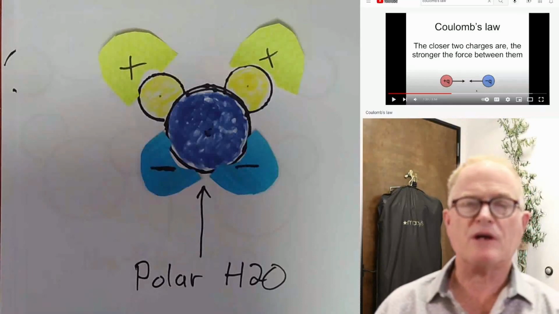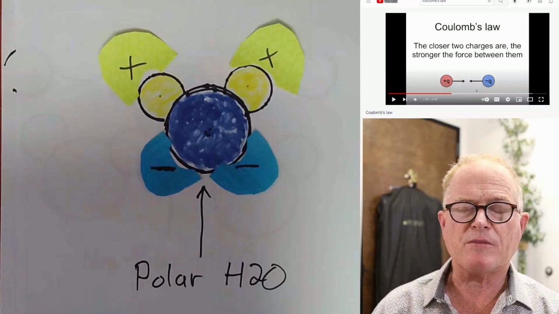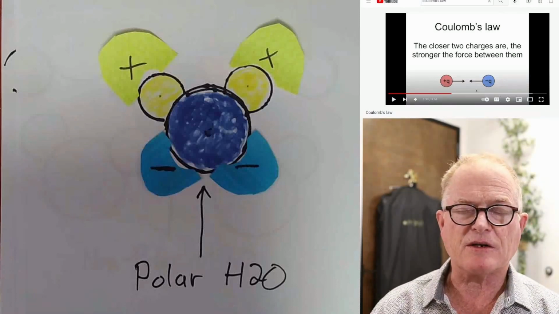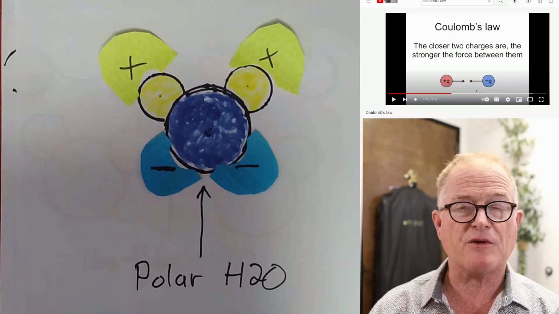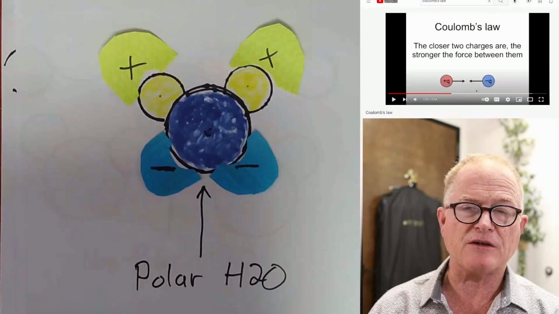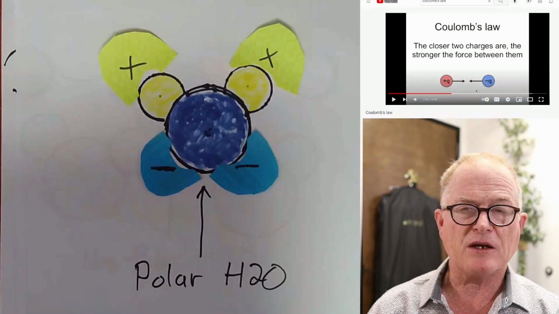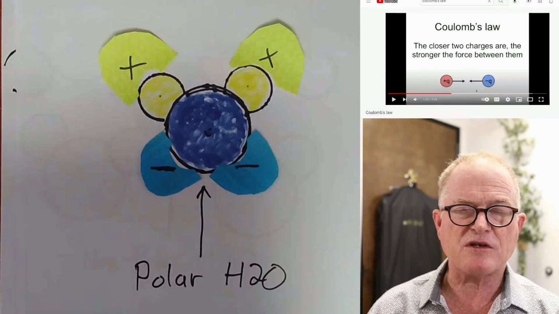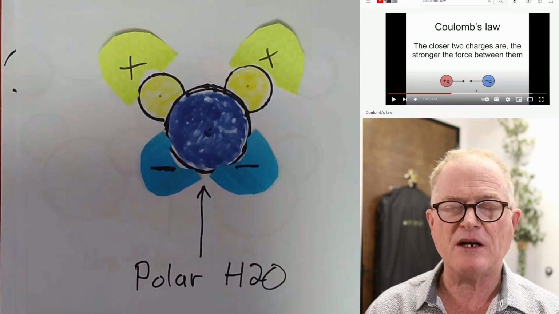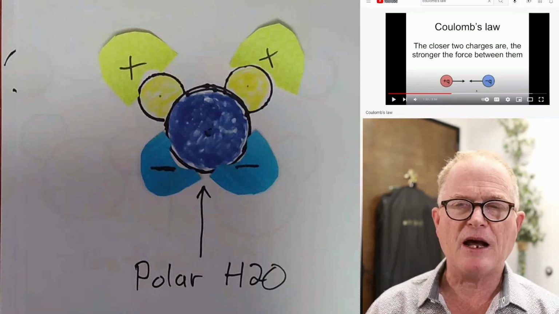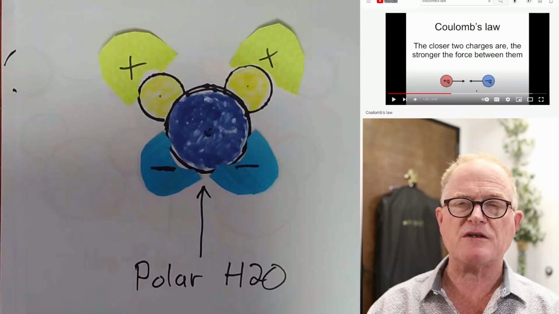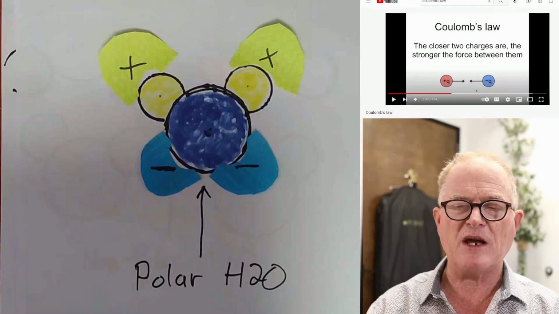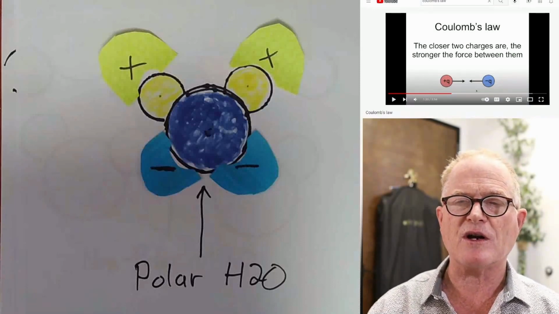Why did the current paradigm become so confused about hydrogen bonding in water? Well, as I explained so far, they miss the fact that H2O molecules are a solvent of their own polarity, and that therefore they neutralize each other's polarity when they make hydrogen bonds. Now, you might wonder why something so simple was missed by so many people in the current paradigm. And I don't think it's simply because of what I just said. There's another complicating factor that I think prevented them from making the realization of the truth of what I'm saying.